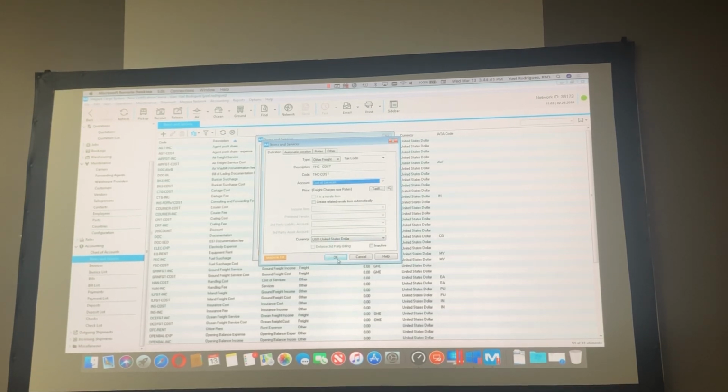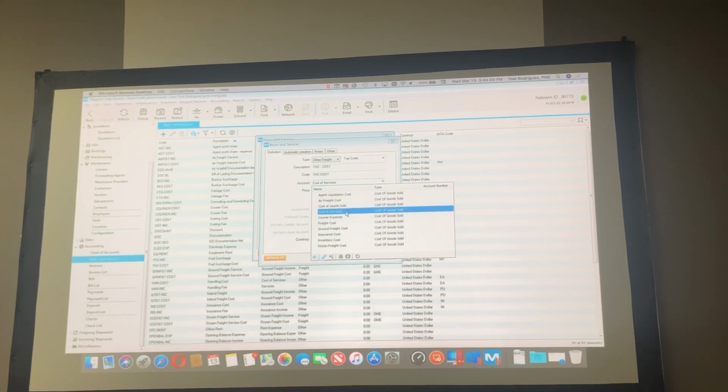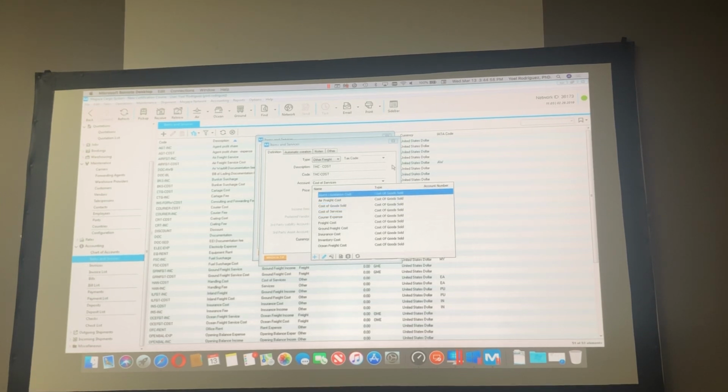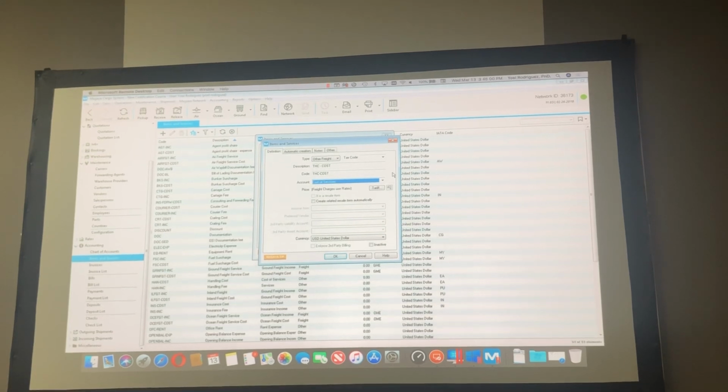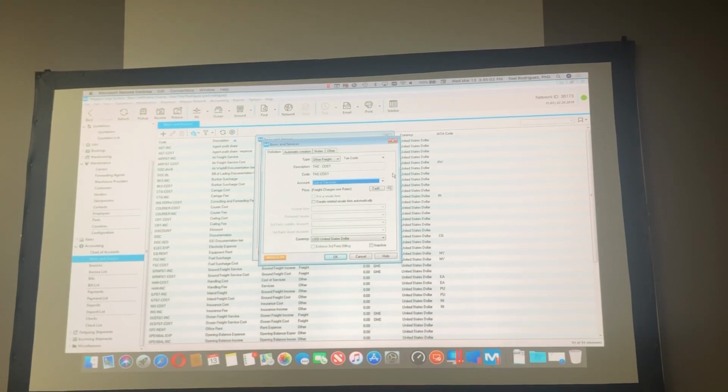I'm sorry, what's the account, because I cannot see, is it used to be services, is still services, or you change it? No, you have to change it because that one was income. Now it's a cost of goods sold. It's another account. So when you went to, when it says price, like what was it that you changed there? I didn't understand. No, in the price, I'm not changing nothing. Okay, then you click it.